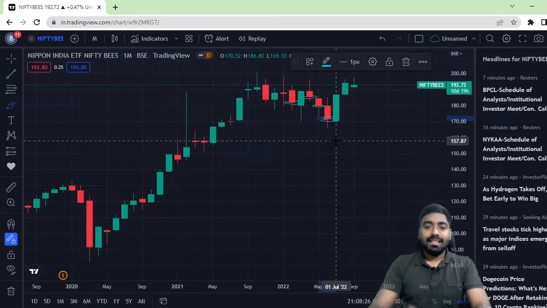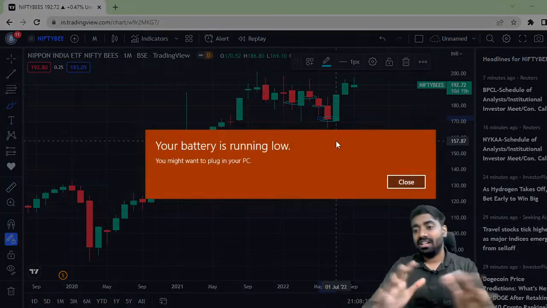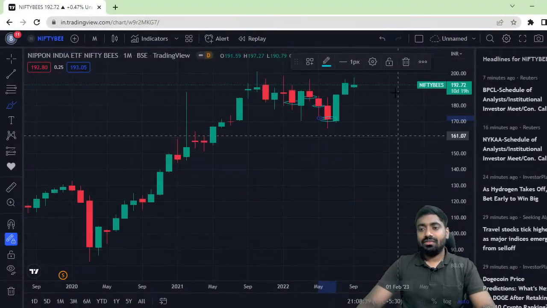So what is the strategy? Take the monthly chart of the Nifty BeES. Wherever there is a red candle, put your money in that red candle. By doing that, you can generate a huge amount of return. So this is the first strategy.